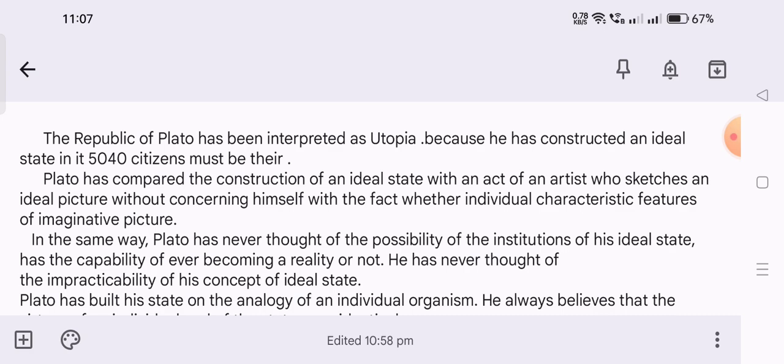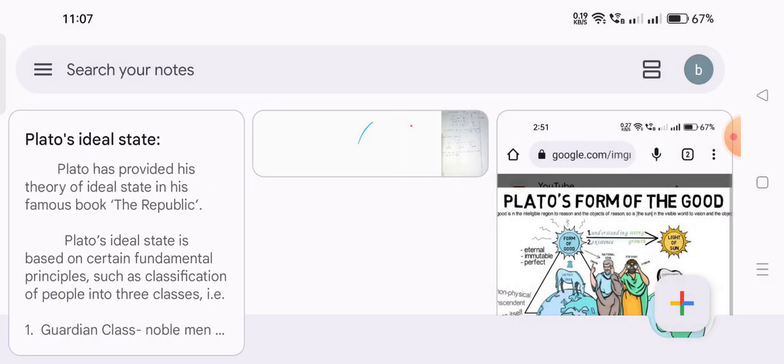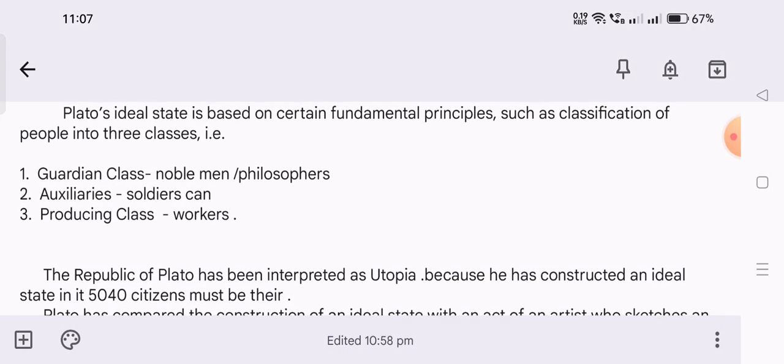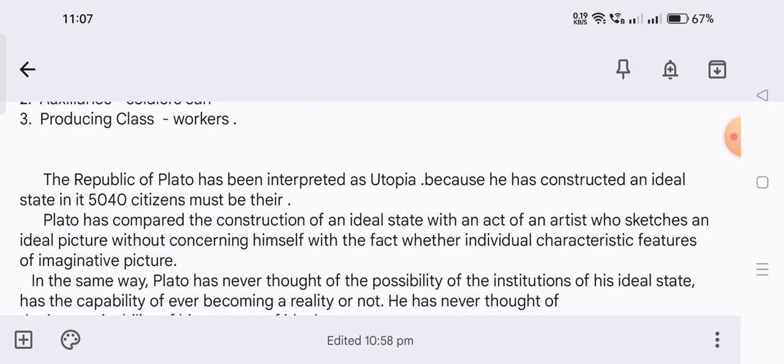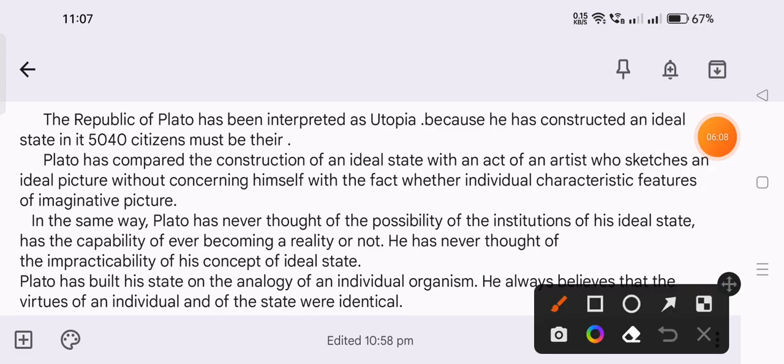Plato has never thought of the possibility of the institution. He didn't say that there is a possibility of the state. He only said that that is the ideal state. He did not say that such a state should be possible to create, but always said that his state should be the ideal state.